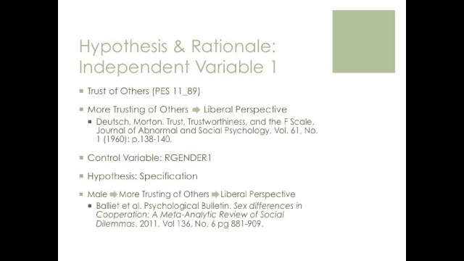Our first independent variable was PES11_89, which measured a respondent's trust of other individuals. We hypothesized that individuals who are more trusting of others are more likely to have a liberal perspective. This was based on research by Morton Deutsch. His paper on the subject of trust states that a liberal political society is reliant upon trust that all members of the society are willing to contribute without taking advantage of the benefits which make up the system.